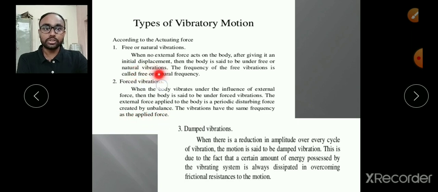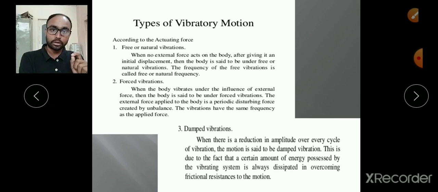In free vibration or natural vibration, once you set the body it will vibrate, and that body does not have any external force. Whatever may be the frequency of that oscillation, that frequency is known as fundamental frequency, natural frequency or free frequency. But in forced vibration, whatever the frequency of your applied force, that frequency is exactly equal to the vibration frequency.